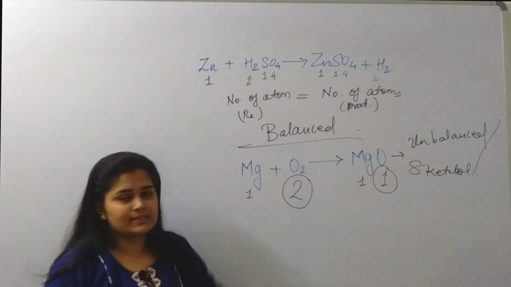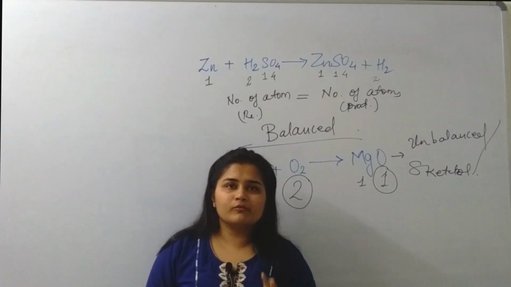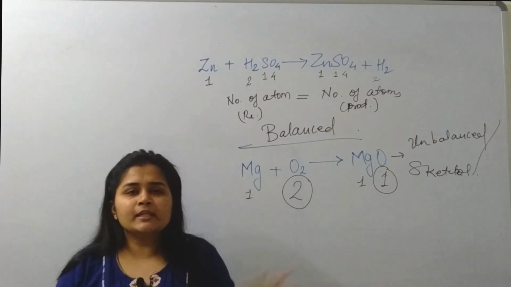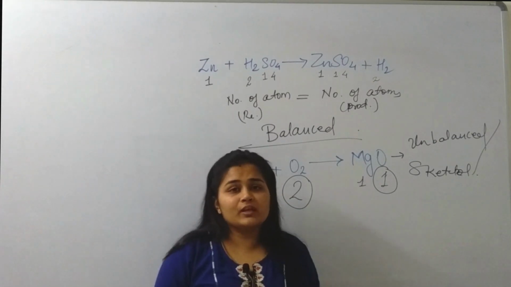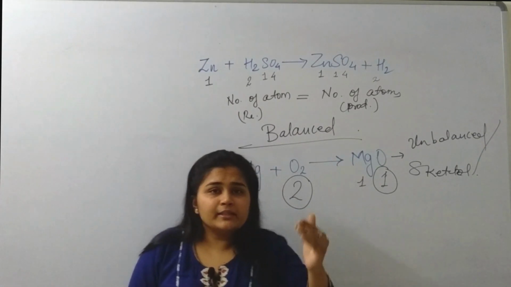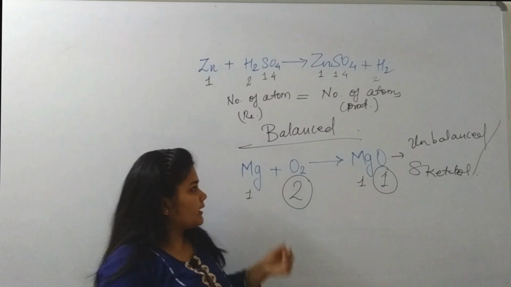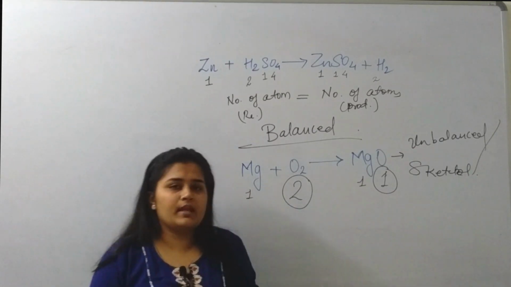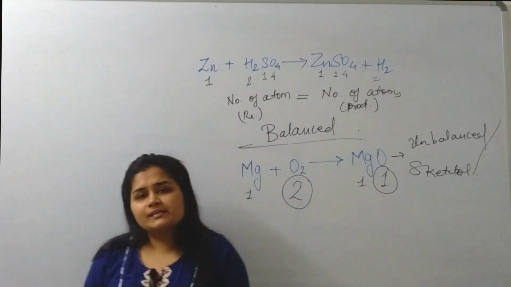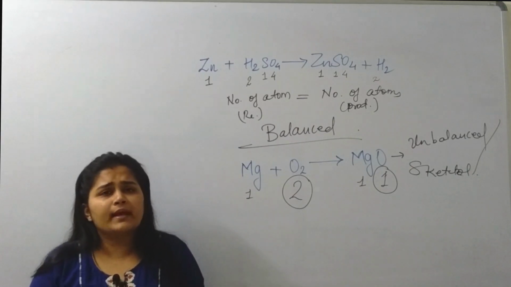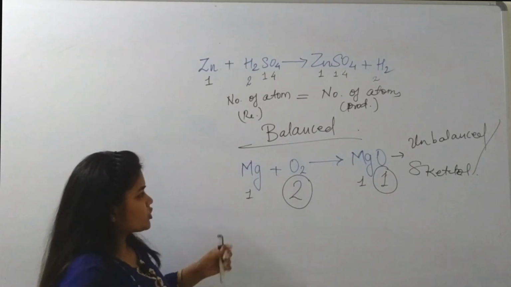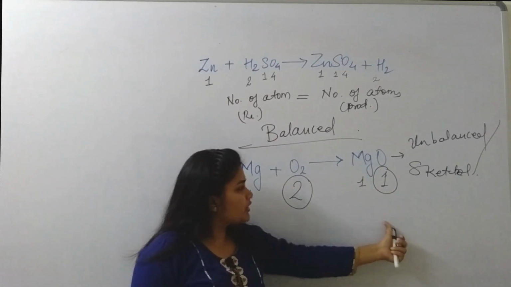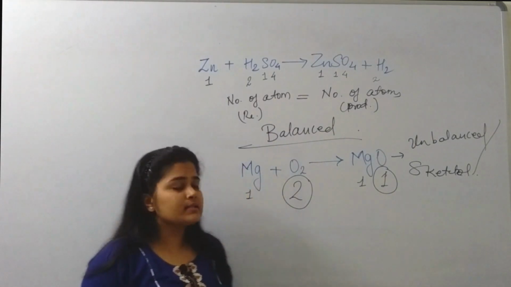Now how to balance it? The easiest method for 1 or 2 marks question is hit and trial method. The method given in your textbook is for 4 marks. If they are asking for long answers, then you need to write step by step, that initially there were 1 atom, then we added this, then we removed this, etc. But for 1 and 2 mark quick answers, hit and trial method is the best method, in which we will just try to balance both sides.